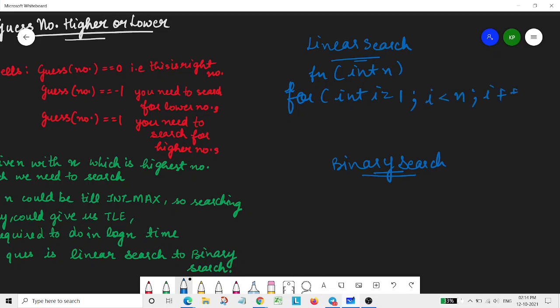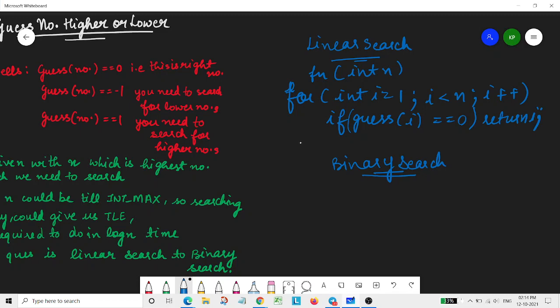Then we check with the guess API: if guess of i equals 0, meaning the API returns 0, we simply return that i.